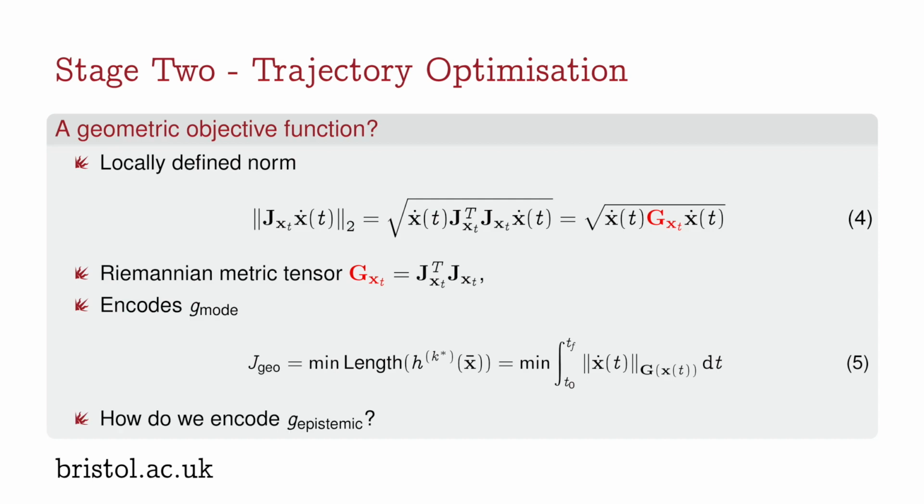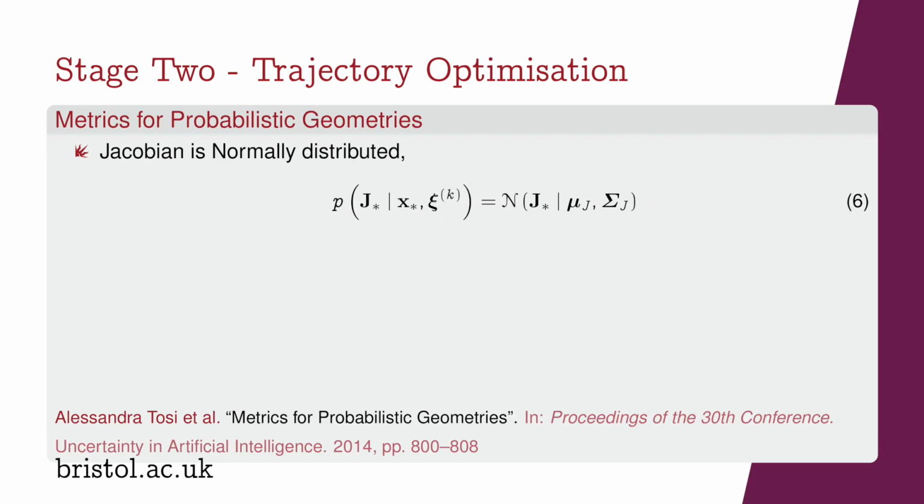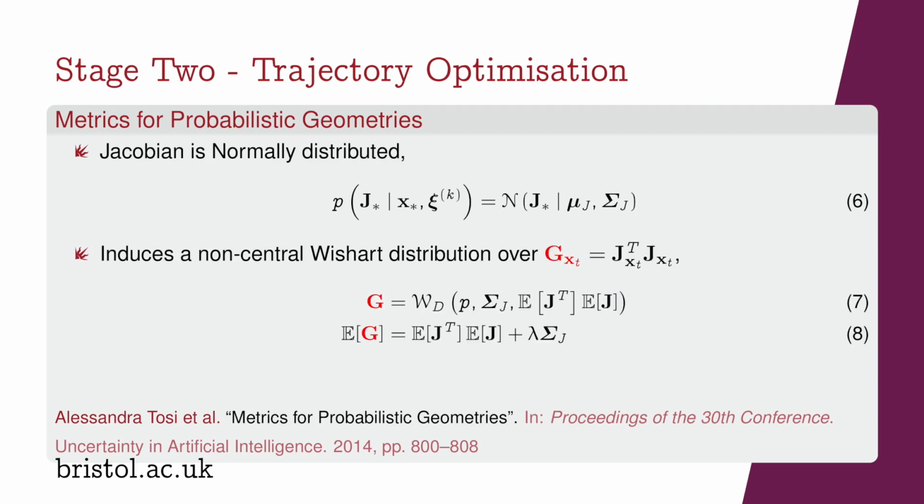Now then, how do we encode the G epistemic term? So we first remember that the differential operator is linear, which means that the derivative of a GP is also a GP, given that the mean and covariance functions are differentiable. And we had that our Riemannian metric tensor is given by the product of the Jacobians, and this induces a non-central Wishart distribution over it.